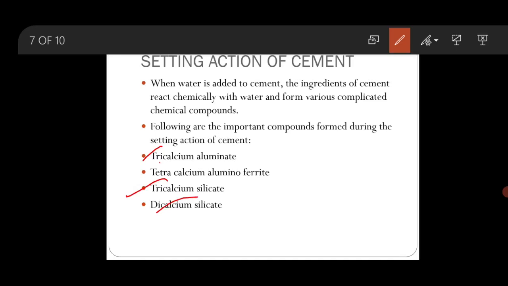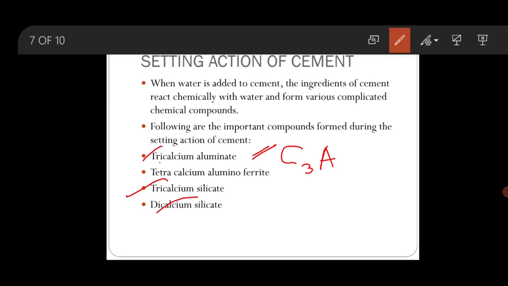First one is tricalcium aluminate. This tricalcium aluminate is represented as C3A. This compound is formed within 24 hours after addition of water to the cement.